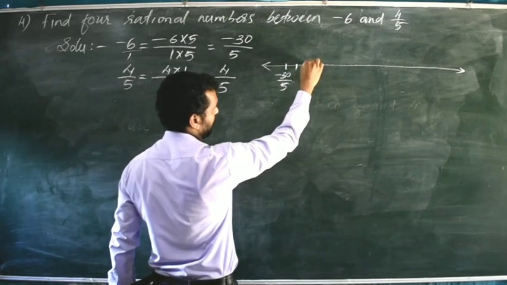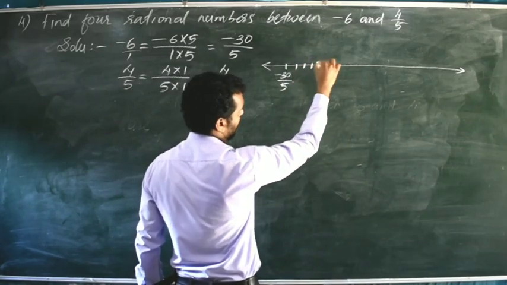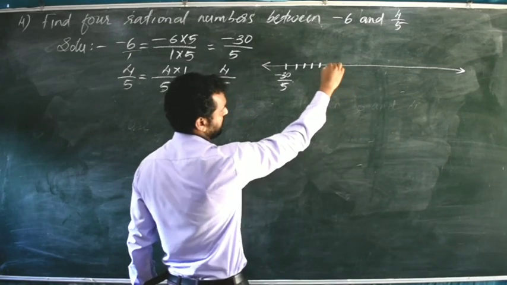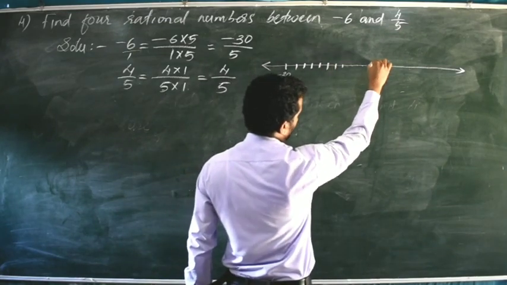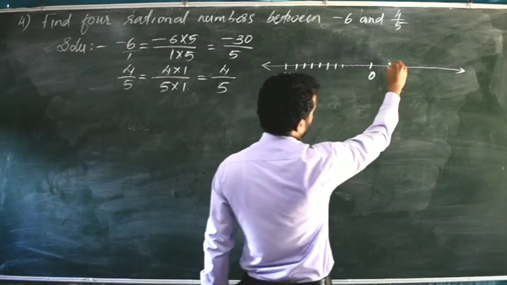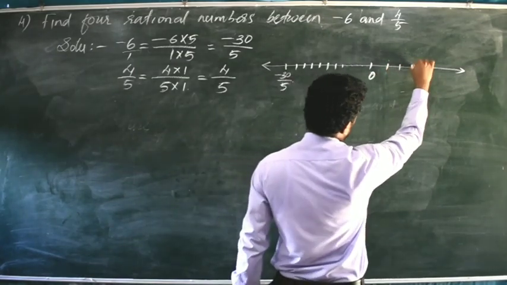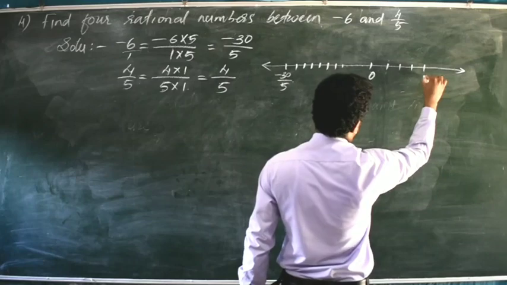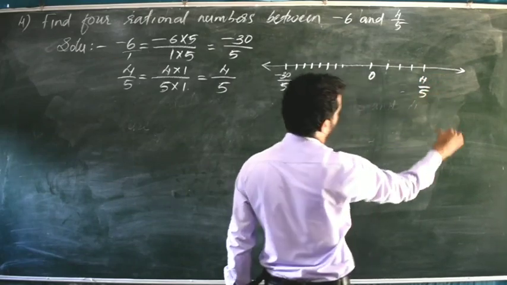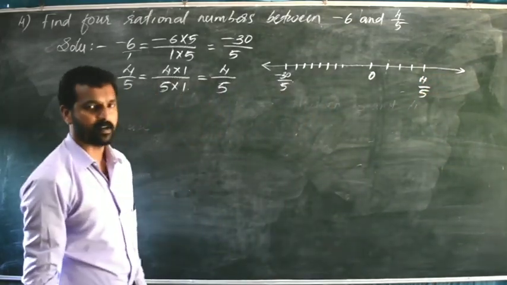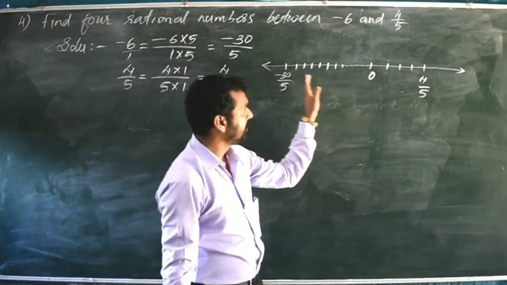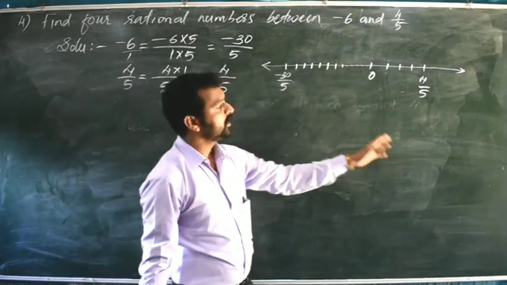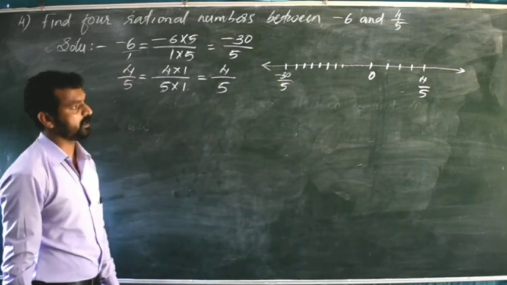Minus 29 by 5, minus 28 by 5, minus 27 by 5, minus 26 by 5, minus 25 by 5, etc. It will go on, and here it will come 0, 1 by 5, 2 by 5, 3 by 5, 4 by 5. It will come here. This one is the rational number 4 divided by 5. Now you see, in between minus 30 by 5 and 4 by 5, many rational numbers are there. Any 4 rational numbers we can write there as an answer.